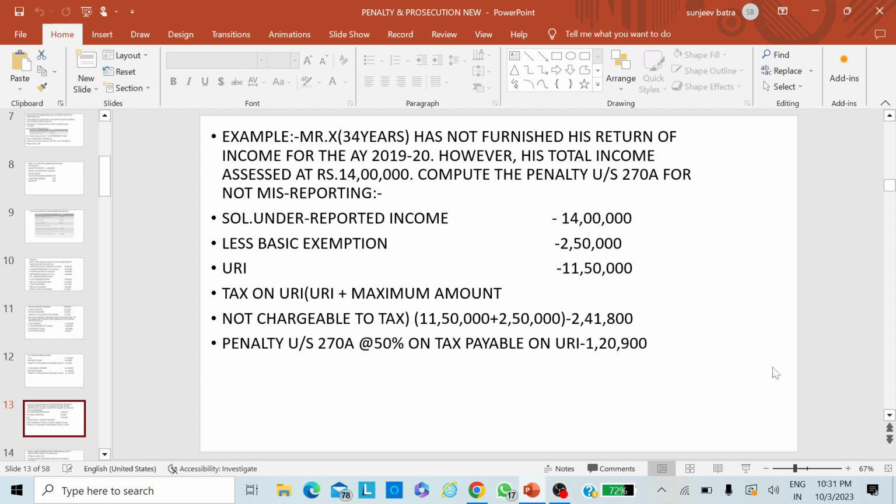It is clear that the assessee has not filed the return of income. It is a case of an individual, and the age of the assessee is less than 60 years. So definitely the maximum amount not chargeable to tax is 2,50,000, and you have to reduce that amount from the assessed income, that is 14 lakhs, and the balance amount is 11,50,000, that is the underreporting of income.